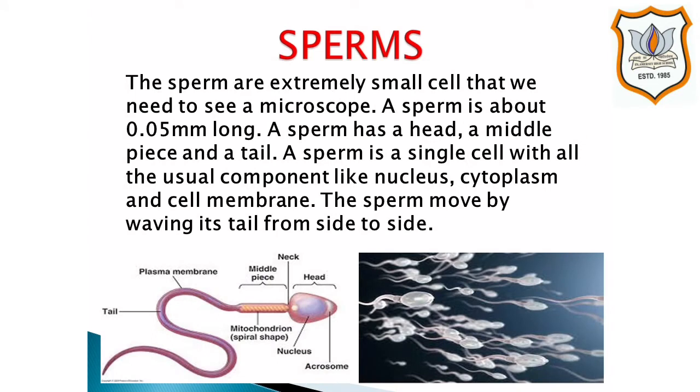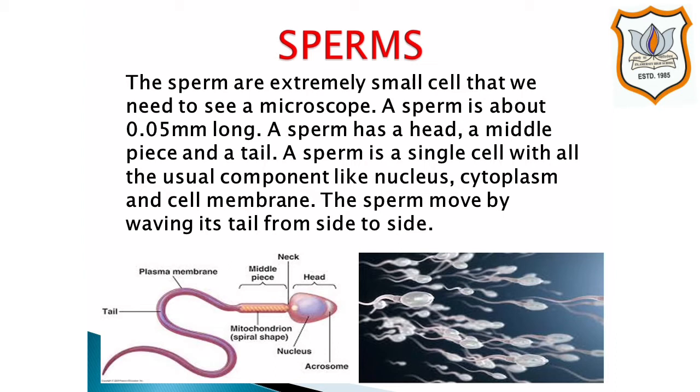Our male gamete is sperms. The sperms are extremely small cells and we need a microscope to see them. A sperm is about 0.05 millimeter long. A highly enlarged sketch of sperm is shown in the picture. A sperm has a head, a middle piece and a tail.